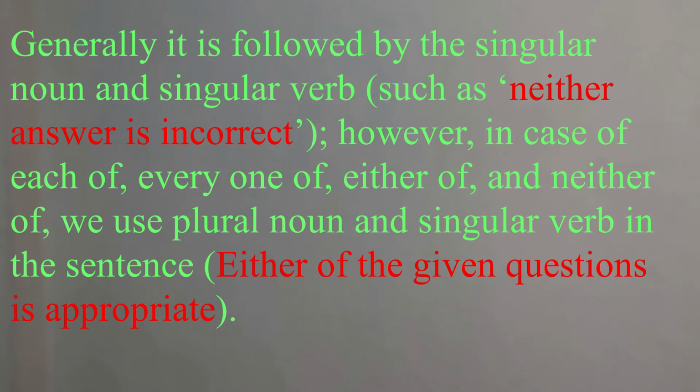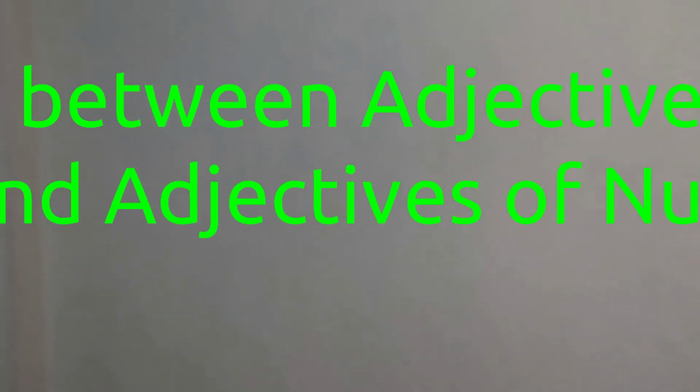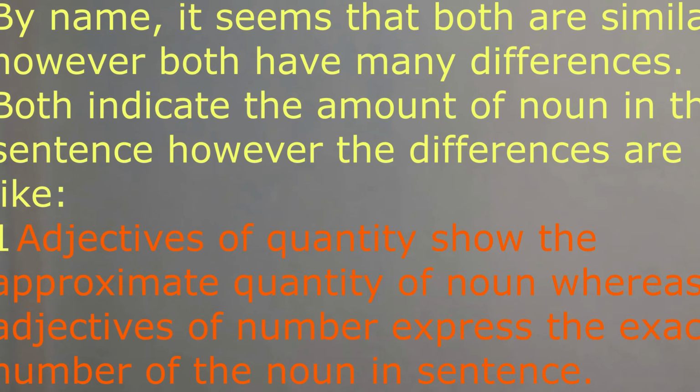Now the difference between adjectives of quantity and adjectives of number. We have already mentioned it, but here are some more points so that you do not confuse adjectives of quantity and adjectives of number. By name, it seems that both are similar, however, both have many differences. Both indicate the amount of a noun in the sentence, however, the differences are like this. One, adjectives of quantity show the approximate quantity of a noun, whereas adjectives of number express the exact number of the noun in the sentence.